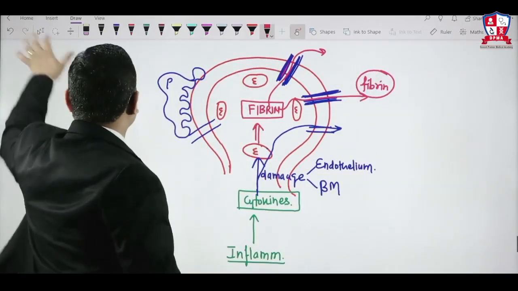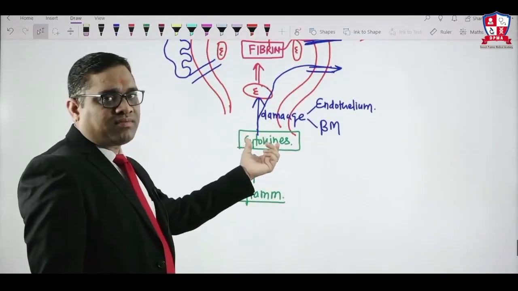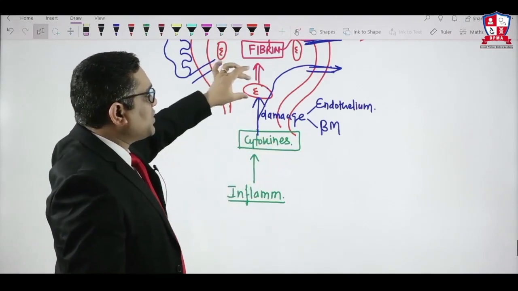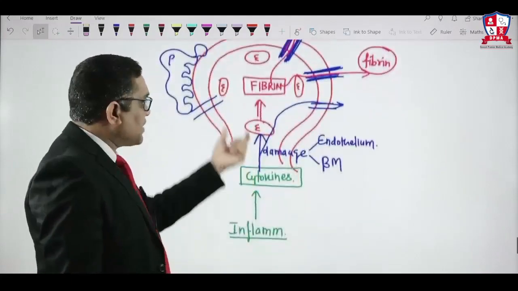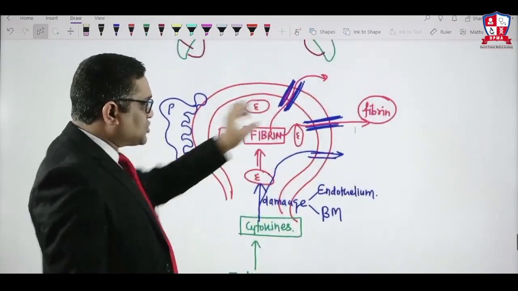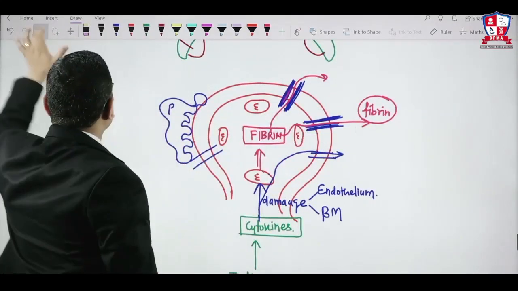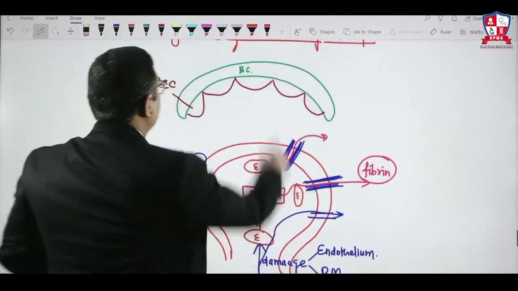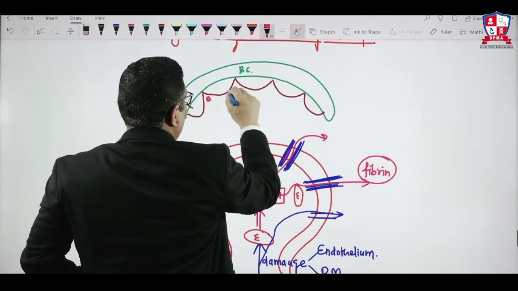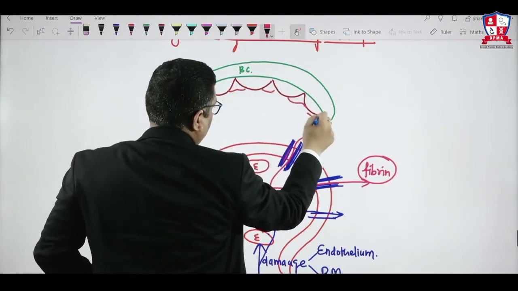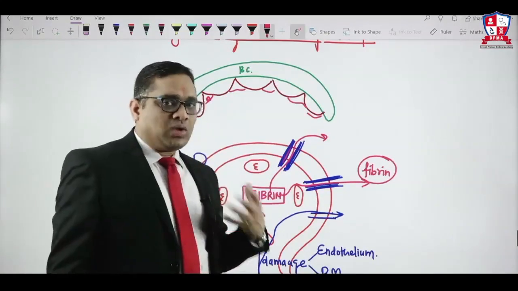So you can easily make out now what is going to happen in this RPGN. Because of inflammation, cytokines were released from the inflammatory cells, which caused damage to the endothelium as well as the basement membrane. Because of the endothelial damage, fibrin was formed. Through the ruptured basement membrane, fibrin has leaked outside. After coming outside, fibrin will be getting deposited. Now you can see that fibrin is going to get deposited on this parietal epithelial cell, and fibrin is a glue-like substance.